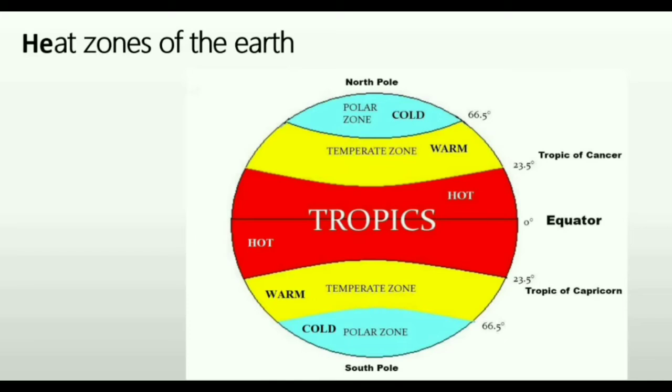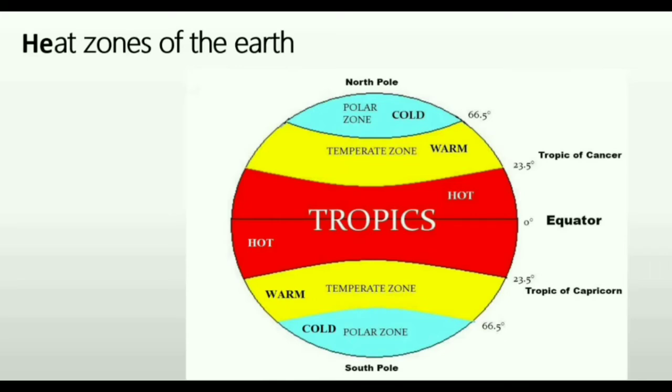The torrid zone is the area of the earth between the Tropic of Cancer and the Tropic of Capricorn. You can see the Tropic of Cancer and the Tropic of Capricorn. This red part is the torrid zone. The torrid zone contains abundant rainfall, green plants and trees, and varied animal life. The sun is directly overhead at least once during the year in the torrid zone. It contains areas of abundant rainfall. It also contains areas that are the hottest places on the earth.